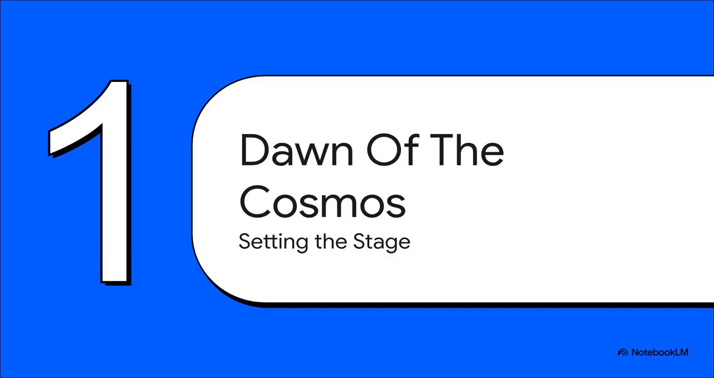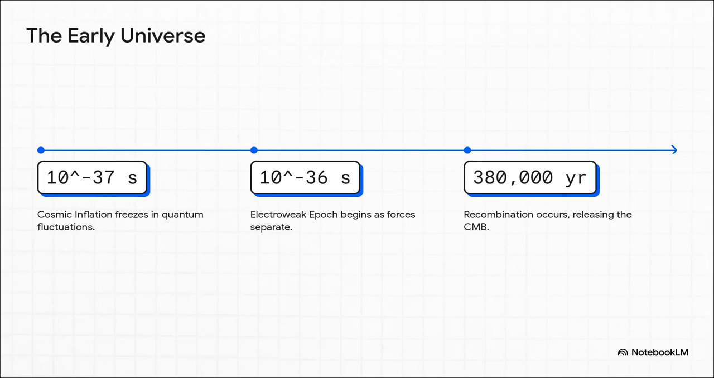Section 1, the dawn of the cosmos, setting the cosmic stage. Okay, so this timeline breaks down the unimaginably rapid expansion of the early universe at roughly 10 to the negative 37 seconds after the Big Bang, which is an insanely small fraction of a second. The universe underwent cosmic inflation.